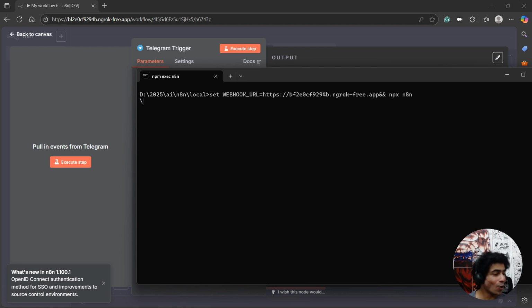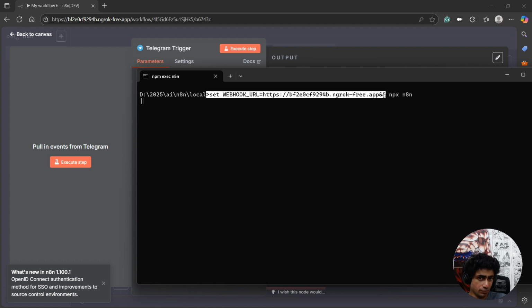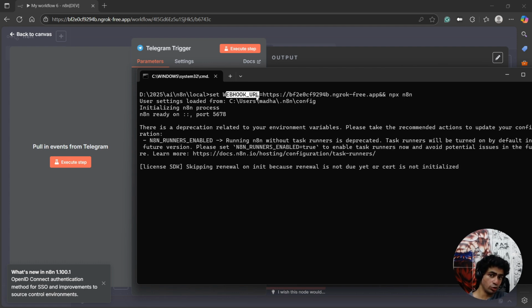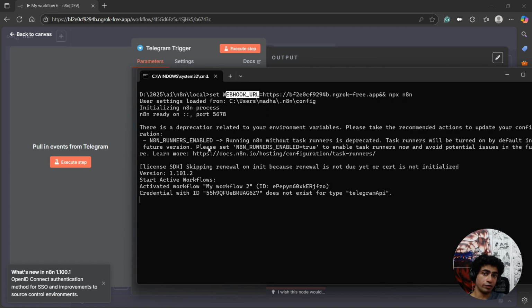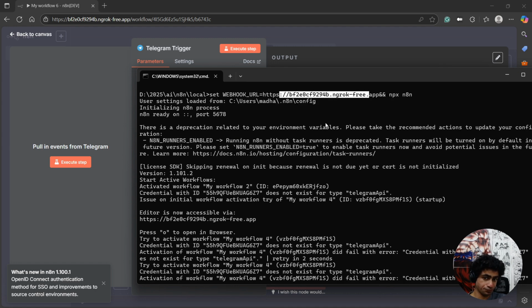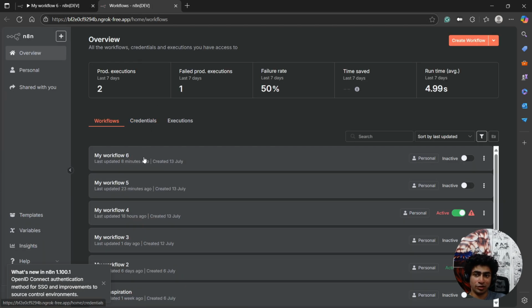That's all you need to do. Basically, first it sets the webhook URL and then it runs n8n. So whenever we run n8n now, it's going to take the webhook URL from the environment variable and set your webhook URLs to this URL, which means now you can easily create your Telegram integration.